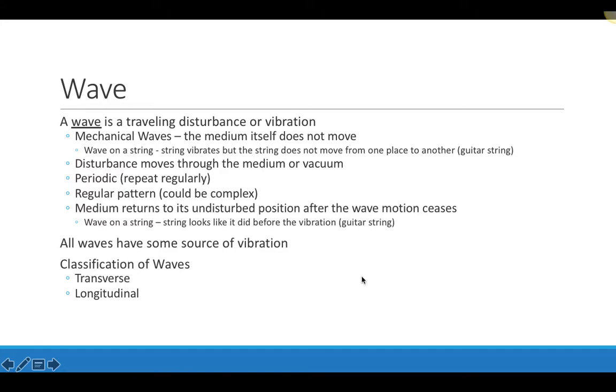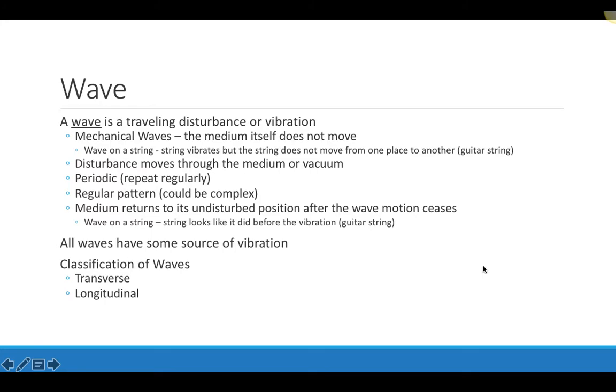So a wave is a traveling disturbance or a traveling vibration. And in mechanical waves, the medium itself does not actually move from one location to another. It's just the wave or the disturbance that actually moves. So as an example, with waves on a string, the string actually vibrates at one location and then that vibration travels down the string to another location, like on a guitar.